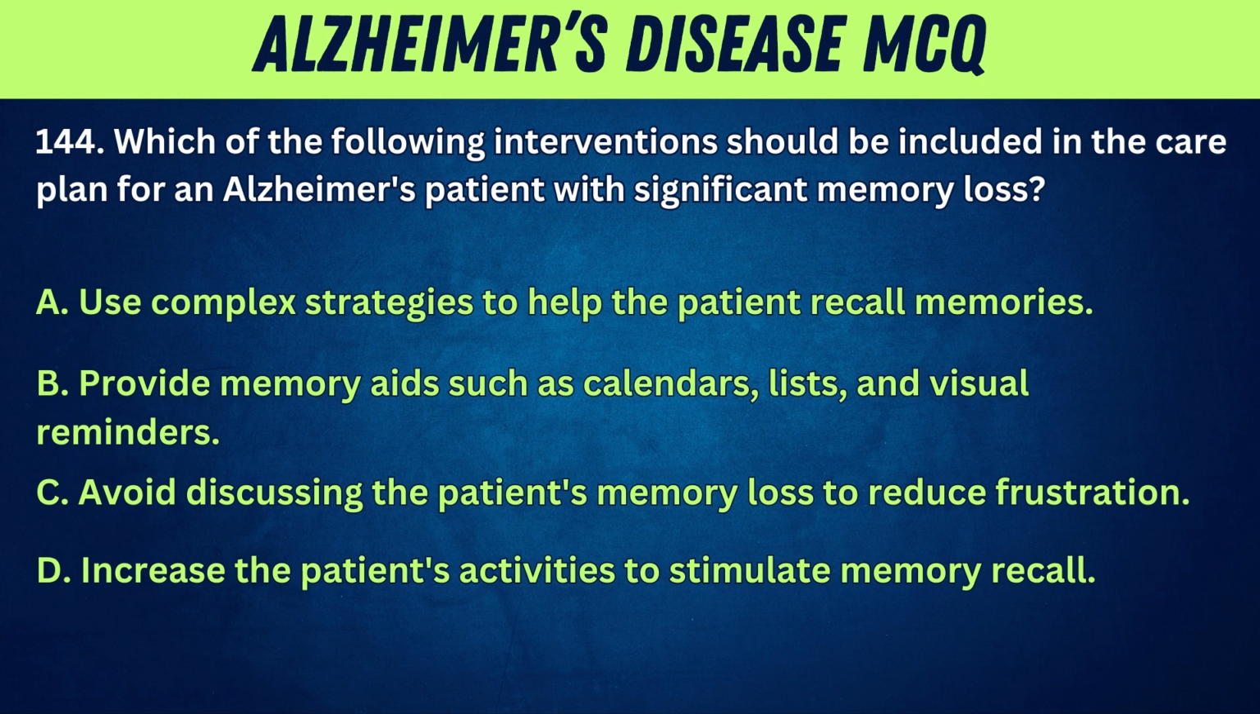144. Which of the following interventions should be included in the care plan for an Alzheimer's patient with significant memory loss? A. Use complex strategies to help the patient recall memories. B. Provide memory aids such as calendars, lists, and visual reminders. C. Avoid discussing the patient's memory loss to reduce frustration. D. Increase the patient's activities to stimulate memory recall.